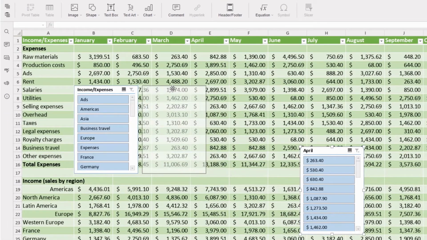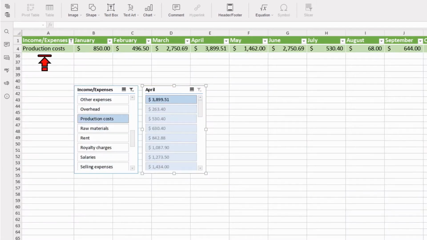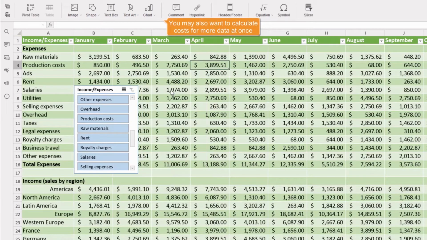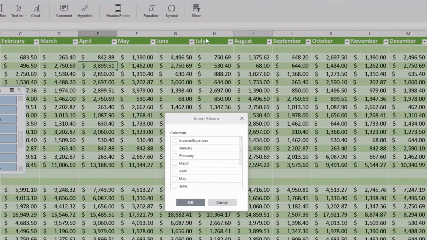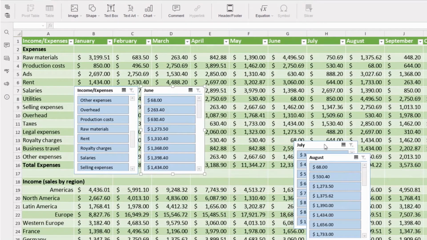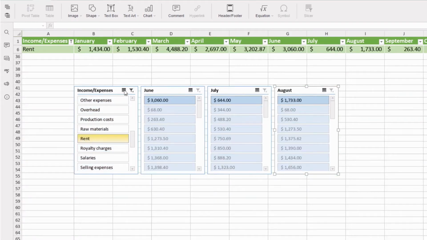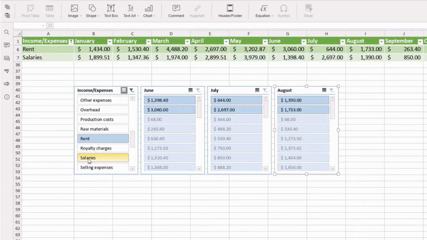We created slicers and need to choose necessary data, i.e. production cost, and here's how much we spent on production in April. You may also want to calculate costs for more data at once, say rent and salaries for the summer period. We'll need slicers for June, July, and August. With Multi-Select option enabled, choose necessary criteria. And here we go.